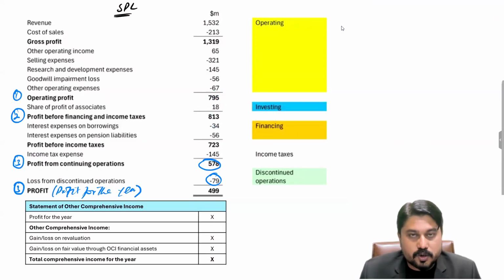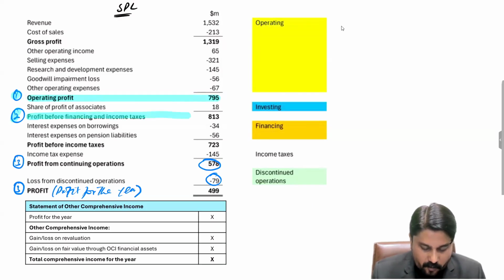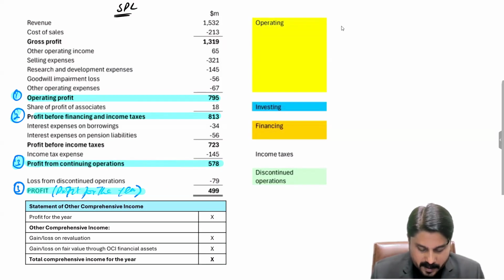We must be showing these two as subtotals, right? So there are three mandatory subtotals. Number one, the operating profit. Number two is the profit before financing and income taxes. And the third total is profit, this amount. Or, if there are discontinued operations, then the third will be this amount.